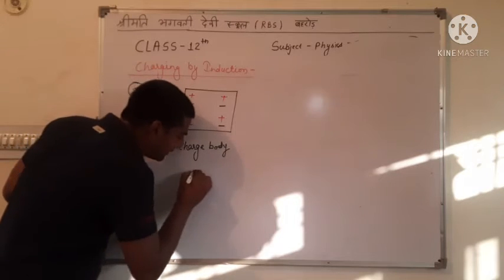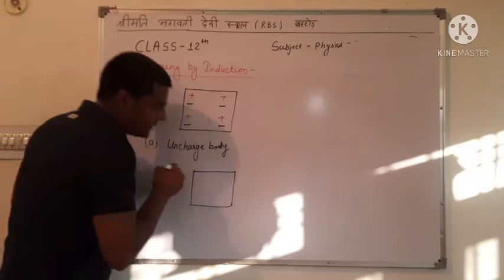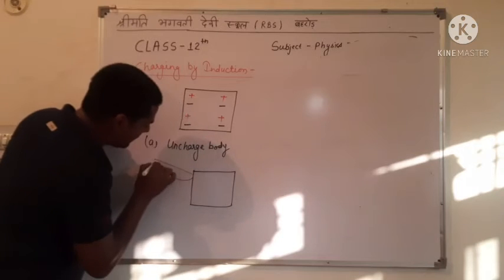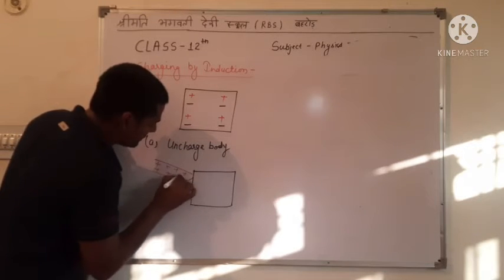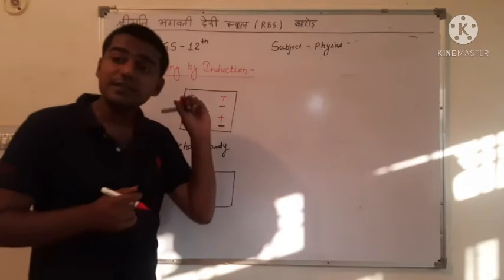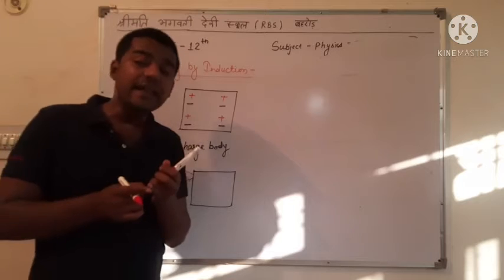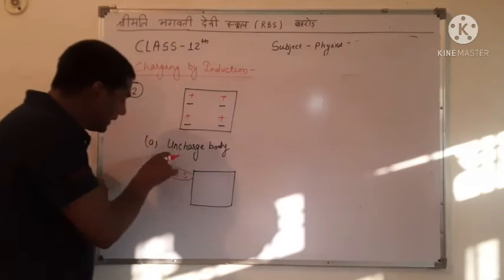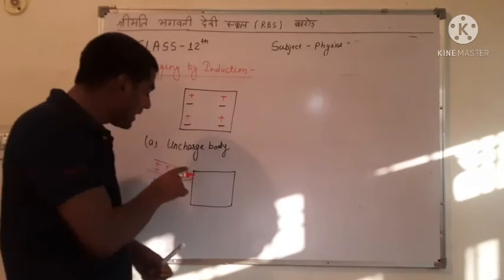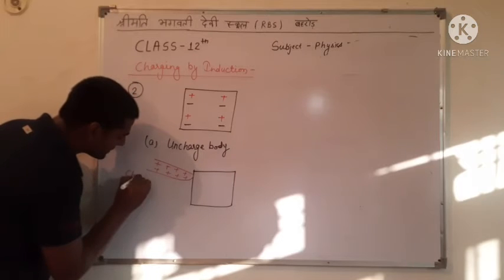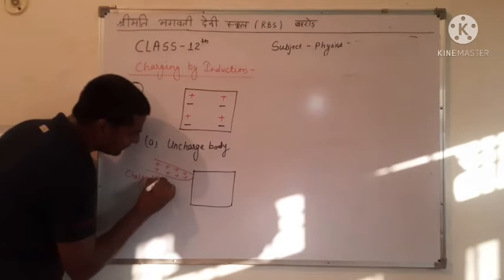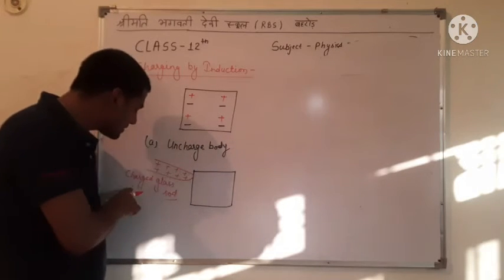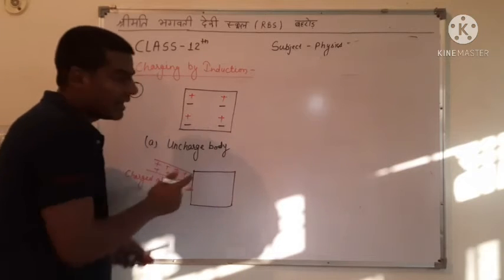When we take a glass rod near this and contact the glass rod with the uncharged body. In the previous method we take the charged body near the uncharged body, and in this method we contact the charged glass rod with the uncharged body.